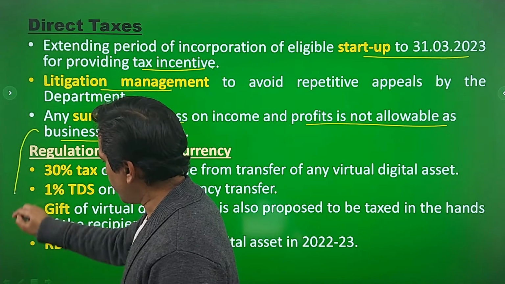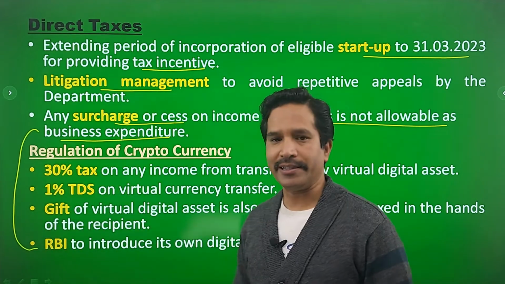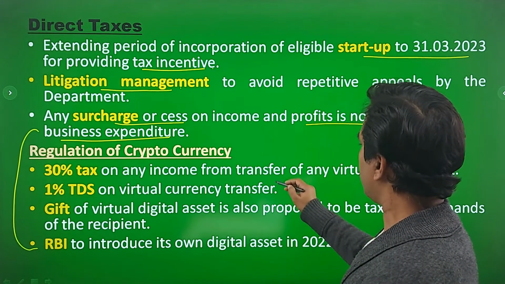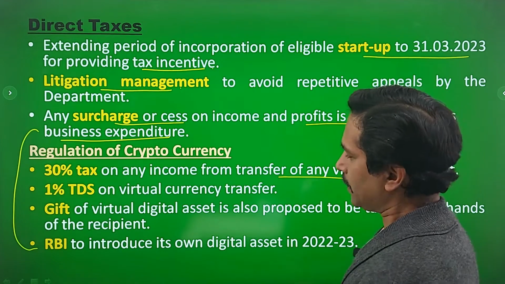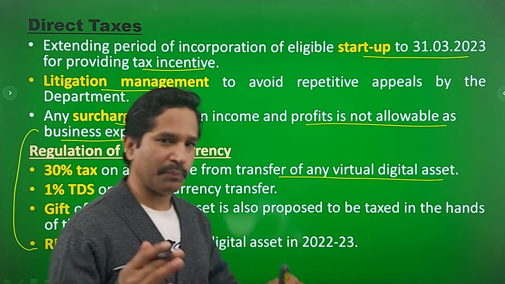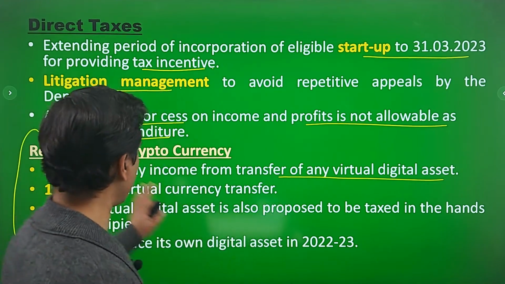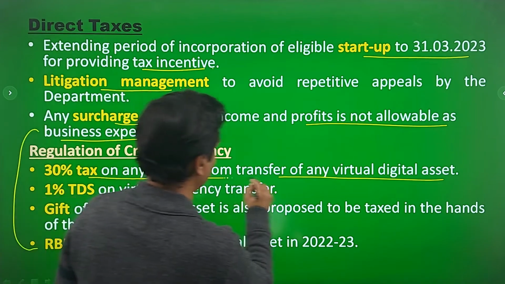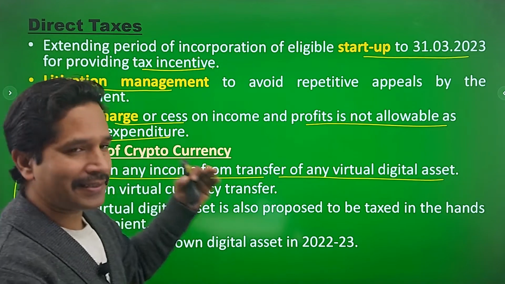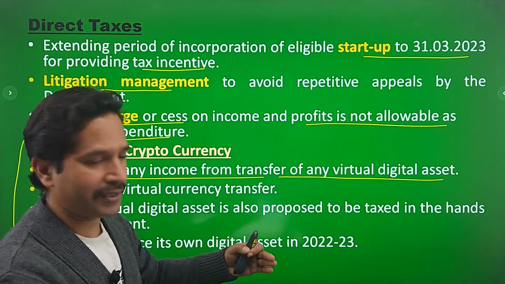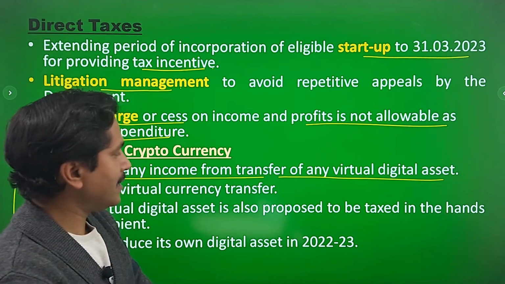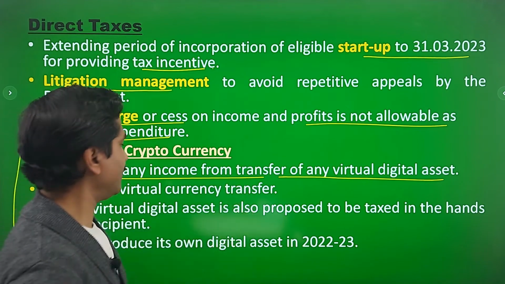In budget 2022-23, certain steps have been taken to regulate cryptocurrency as well. 30% tax on any income from transfer of any virtual digital asset. There was a lot of talk about regulation of cryptocurrency in India before the budget. So budget 2022-23 has taken certain steps. So number one is 30% tax on any income from transfer of any virtual digital asset. So if a person sells or transfers cryptocurrency to another, there would be 30% tax if there is generation of income because of such transfer or sale.